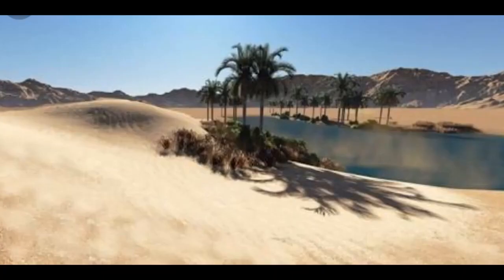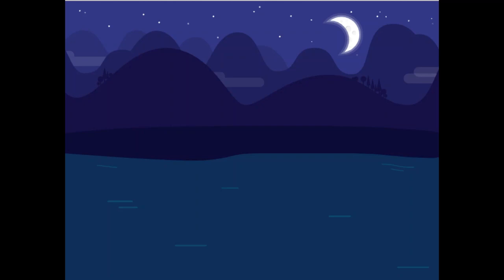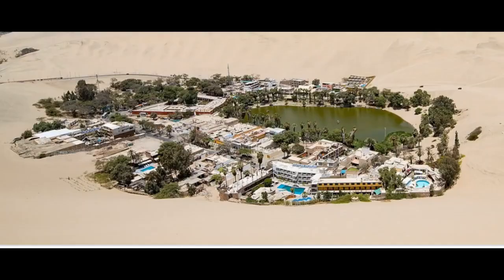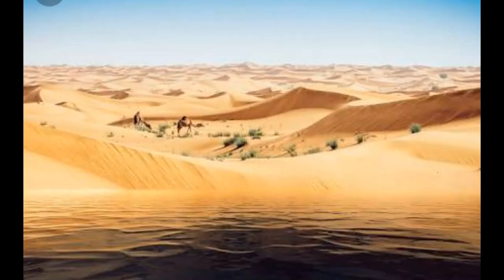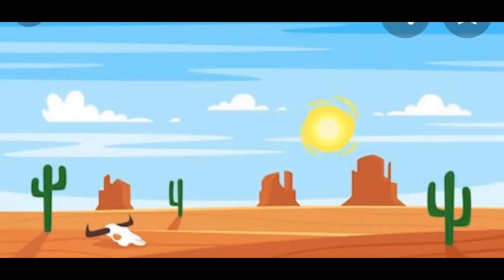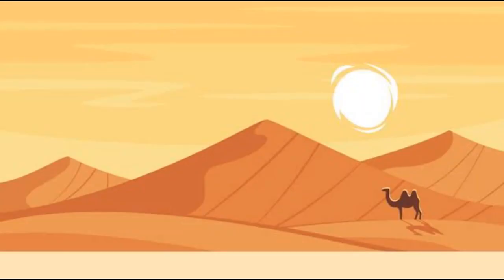Those of us who live in regions covered with forests and surrounded by hills may find it difficult to imagine what a desert is really like. The popular belief is that it is an endless stretch of sand where no rain falls and therefore no vegetation grows. It is dry, hot, waterless and without shelter. But this is not entirely correct.